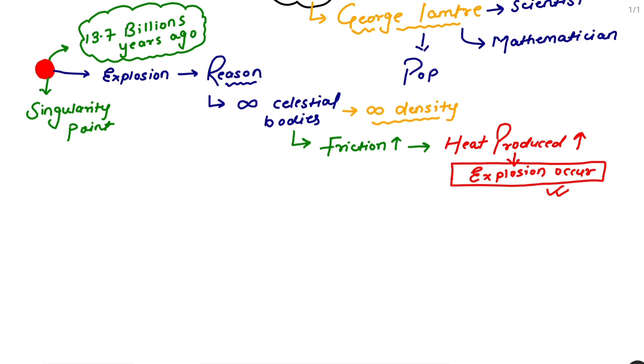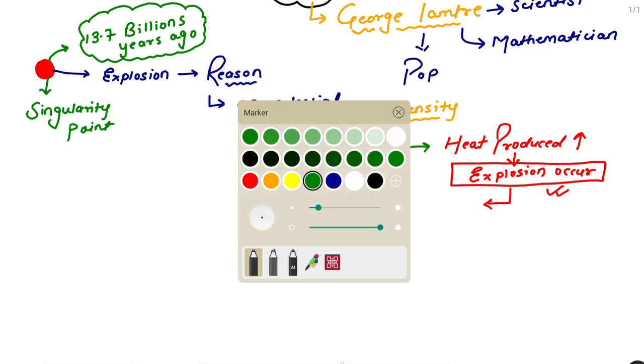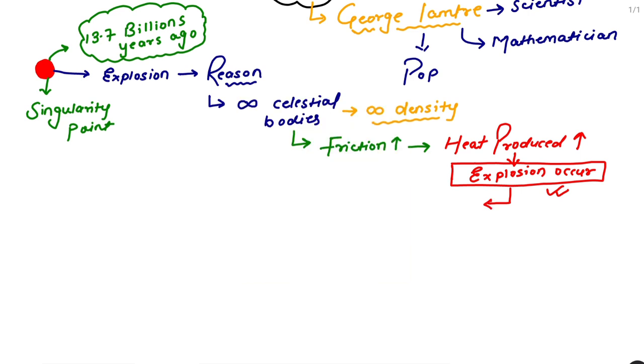So let me tell you one more thing. Georges Lemaitre also said that once the explosion occurs, the universe is expanding. Here I will write: universe is expanding because of that explosion of that singularity point. I mean, the current size of the universe is also expanding and it continues to expand.